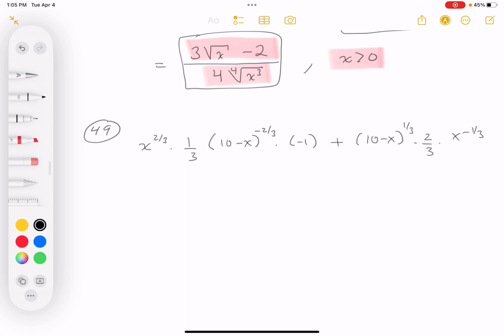All right, I'm going to do something that not everyone agrees with, but I'm going to start to look for things I can pull out. The first thing I notice is there's certainly a fractional number there, so I'm going to pull out 1/3. Now, what else can I pull out? I'm seeing an x to a power, and I'm going to pull out what I don't like. I'm going to pull out the minus 1/3. And I'm also seeing a 10 minus x. I'm going to say minus 2/3.